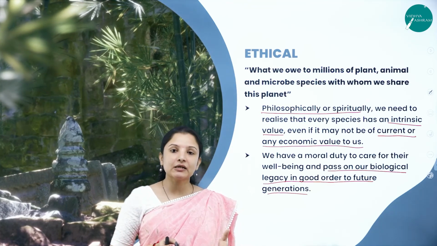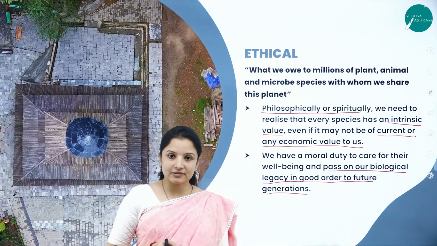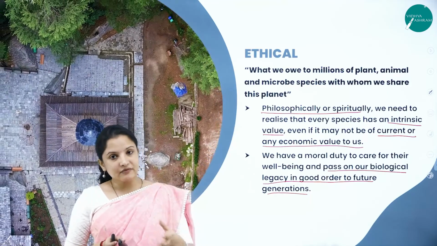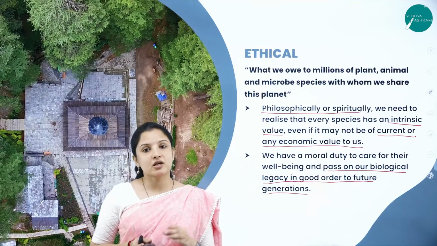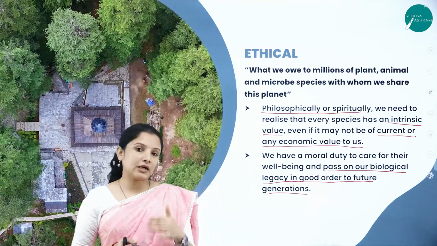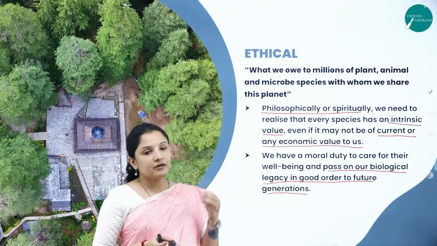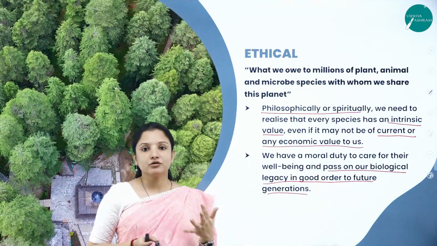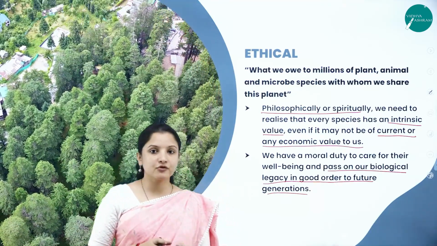So if the adults inculcate in them the habit of keeping this area clean, keeping the city clean, keeping the biodiversity clean, or conserving the biodiversity, planting trees, then the same interest will get inculcated in the young generation as well. So that is how, if we, the current generation, maintain the ethical values, and if we maintain the philosophical and spiritual love towards nature, then the younger generation will also learn from it, and they'll carry that legacy of conserving biodiversity in the future as well.